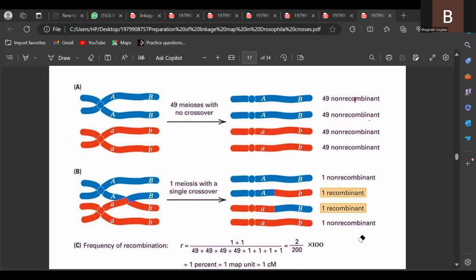In a 2-point test cross, we are getting only 2 pairs of non-parental combinations. So 1 + 1, we are getting 2 by total progeny into 100, that is 1 centimorgan. In this way, you have to calculate the relative distance between the genes with the help of frequency of recombination.